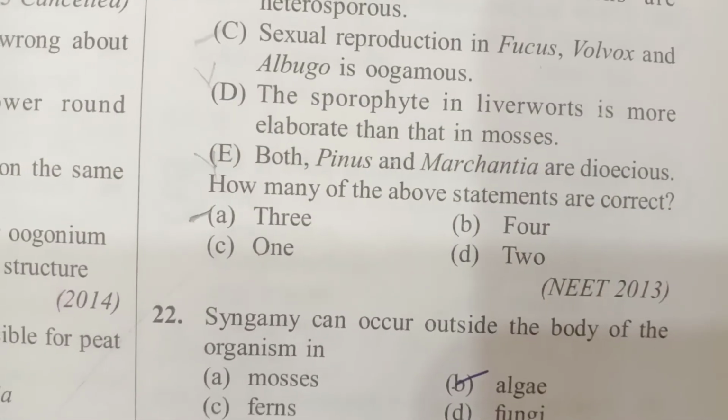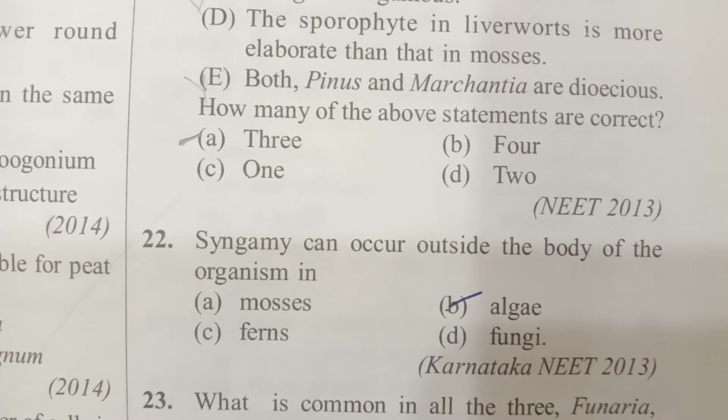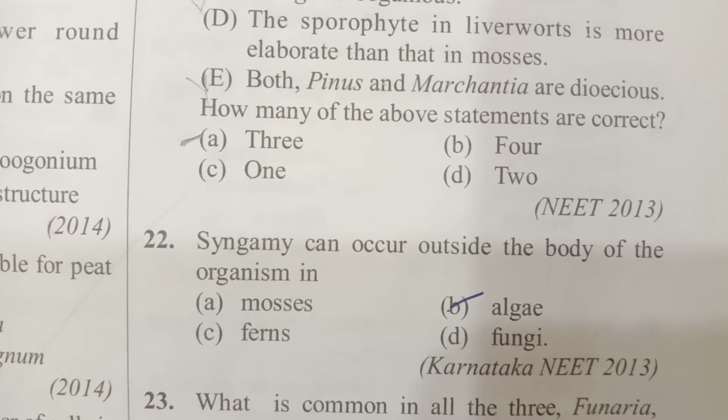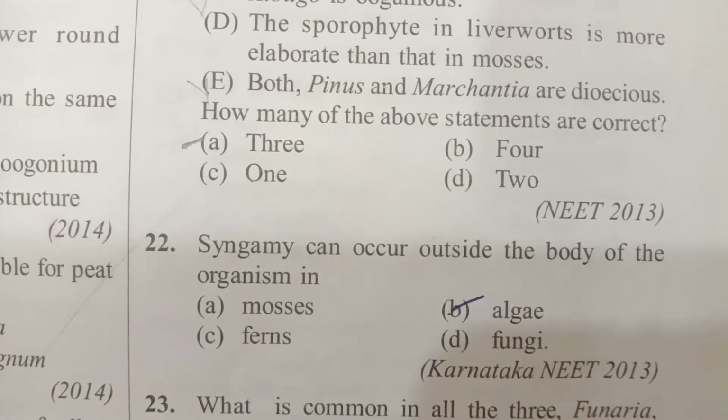Next, question number 22. Syngamy occurs outside the body of the organism. That is in the case of algae. In the remaining, all of it occurs inside. So algae.